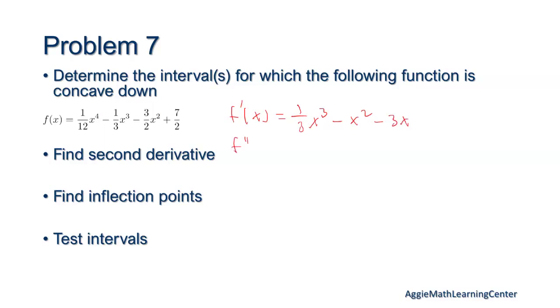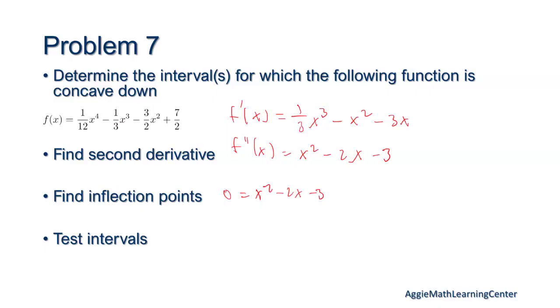Our second derivative is going to be x squared minus 2x minus 3. Let me double check. Did I miss multiply anywhere? Don't think so. Then we're going to set this equal to 0.